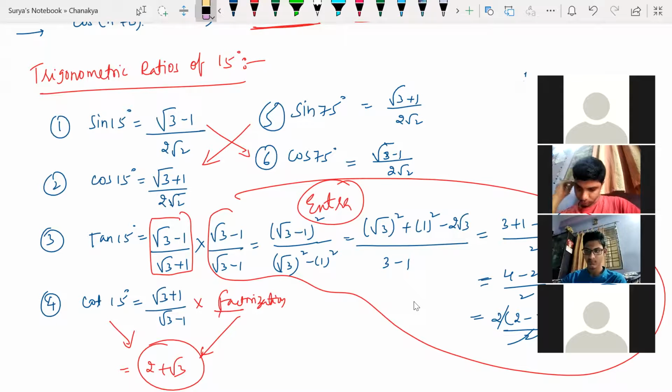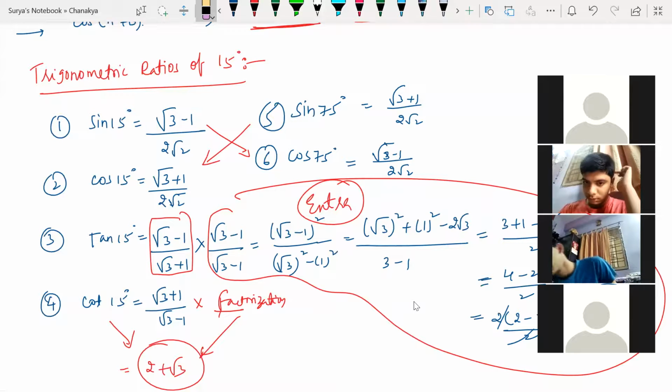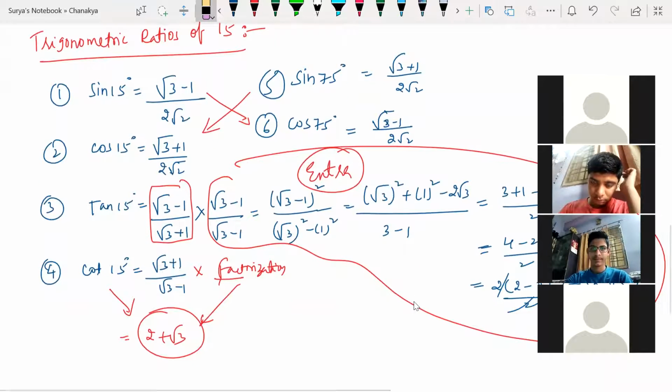So be careful, very simple. Understood? Any doubt, children? If you understood this, then what is tan 75 here?